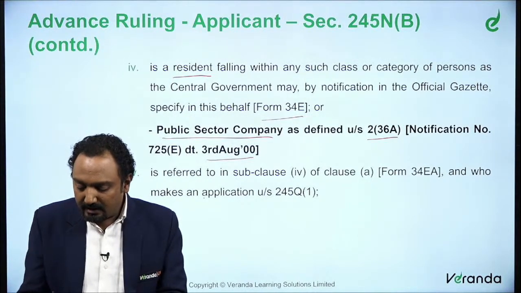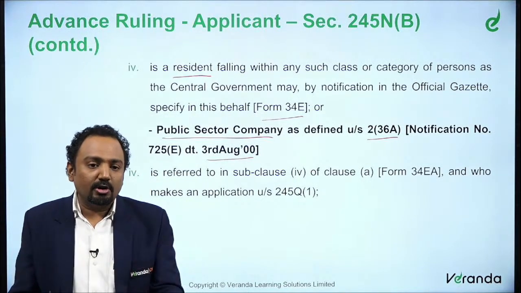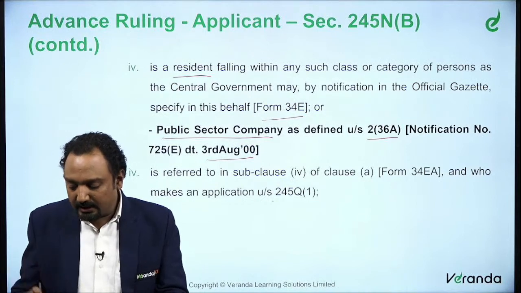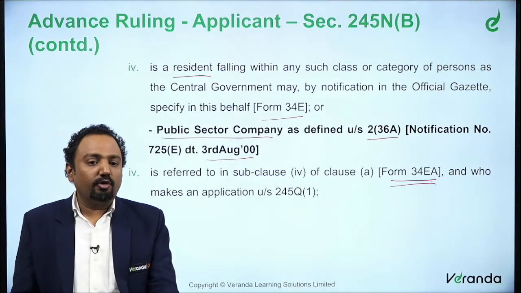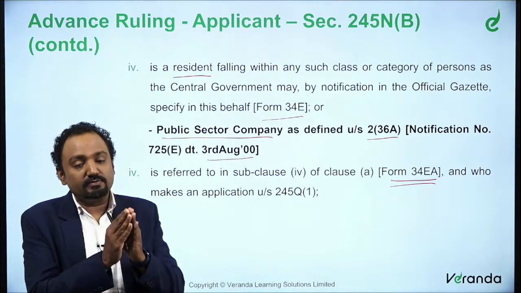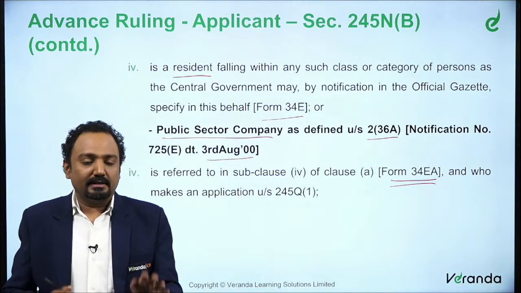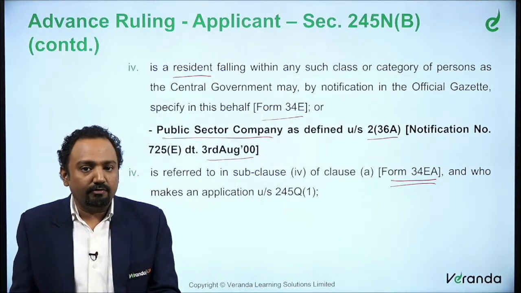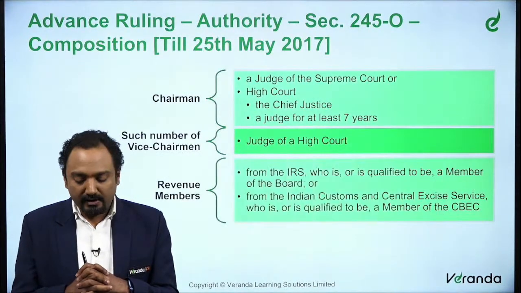So whatever we are referring to here is that person who is proposing to enter into an agreement or who has entered into an agreement. That is what we are referring to here. For this person, it is in Form 34EA. So these are the scenarios in which advance ruling can be applied, and the corresponding applicants who can apply for this advance ruling are discussed in section 245Q.